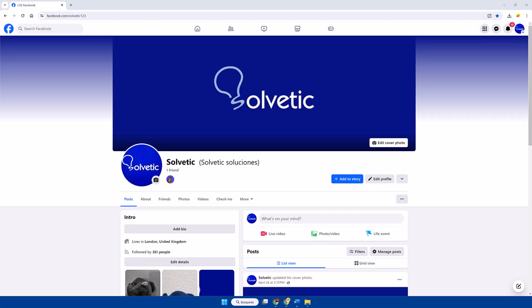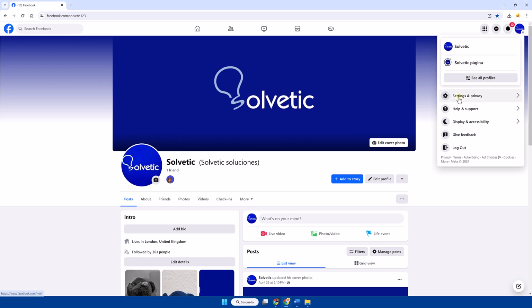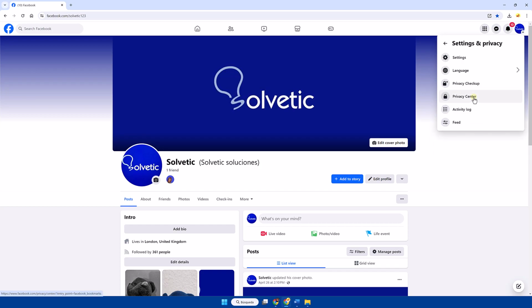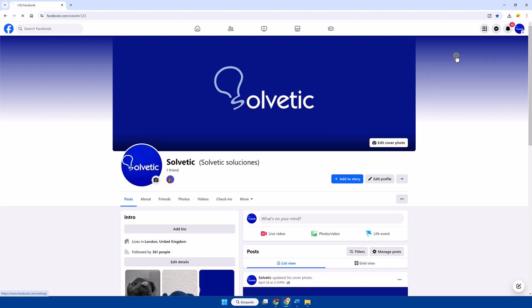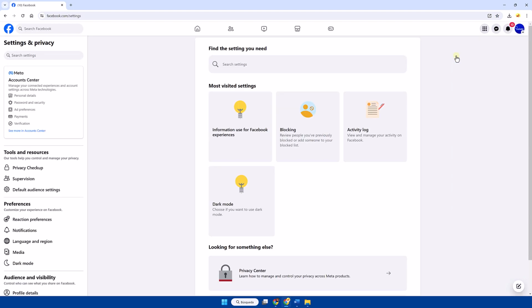Today in Solvetic, we will see how to turn off notification sound from Facebook PC. We start by opening Facebook in our browser and then click on our account icon. After that, click on Settings and Privacy and then on Settings. After this, click on Notifications.